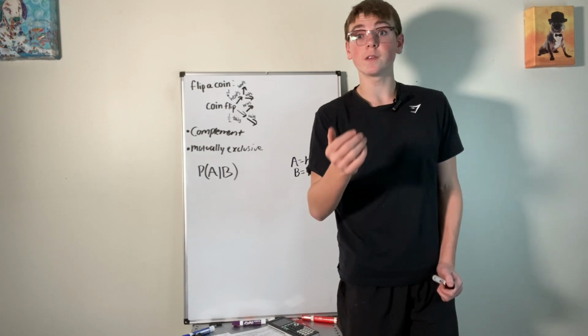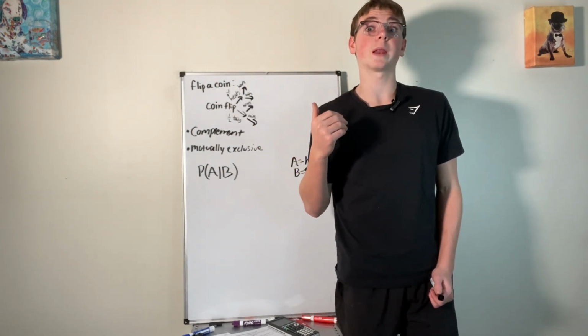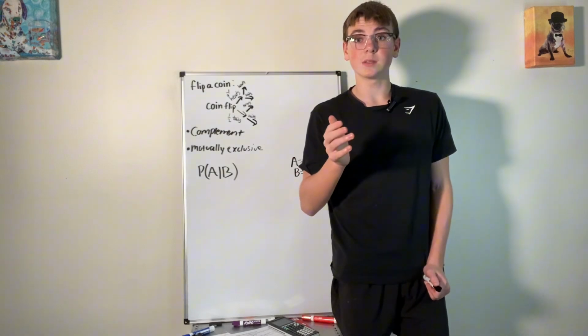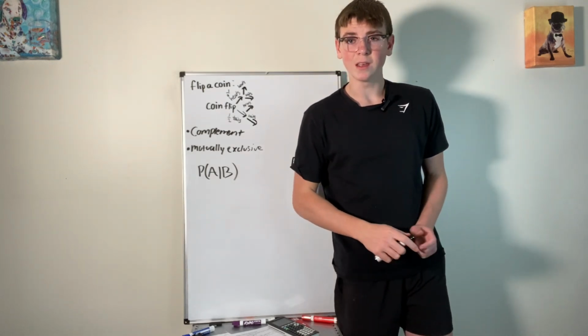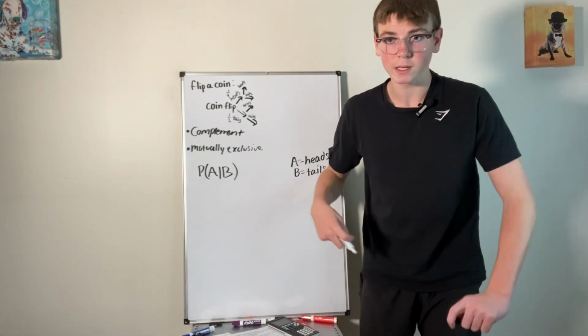Then it's 12 out of 51, because you took that 1 spade out of the deck, so you take it out of the numerator and denominator. So 12 out of 51. Then times 11 out of 50. Then times 10 out of 49. And it keeps going for as many spades as you want.